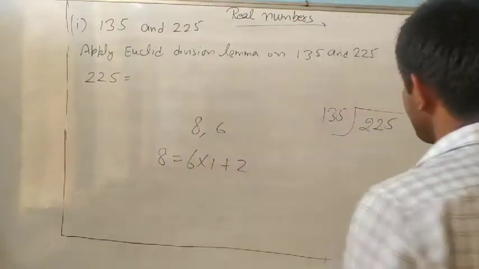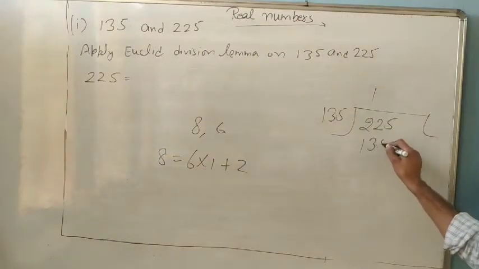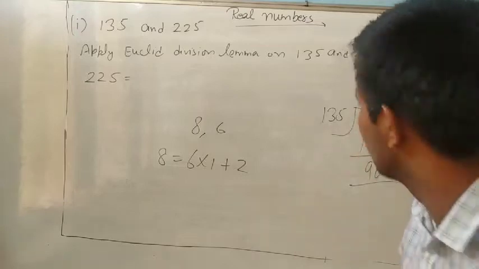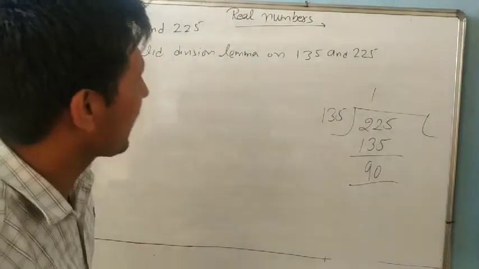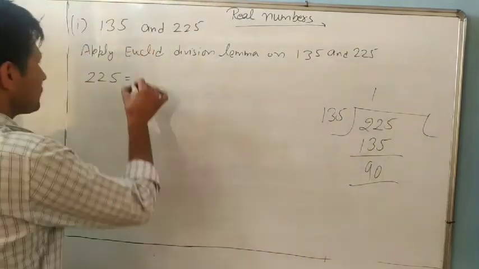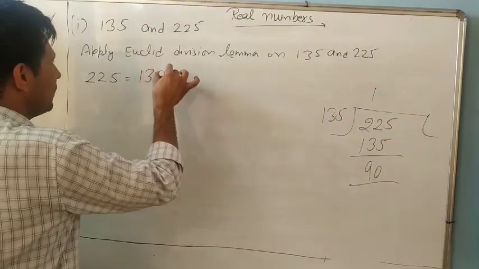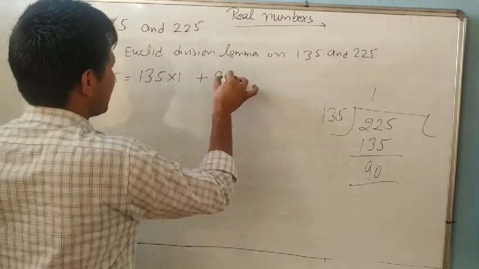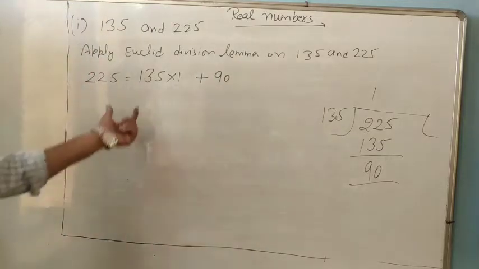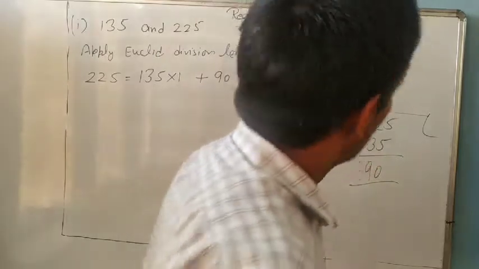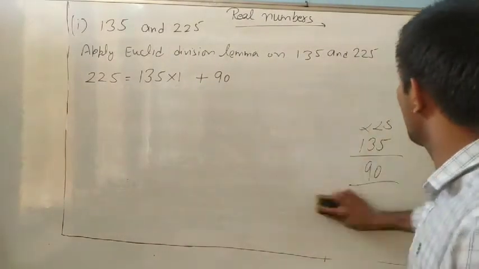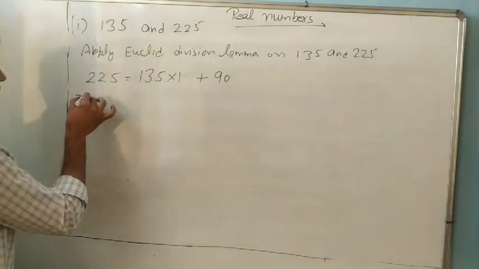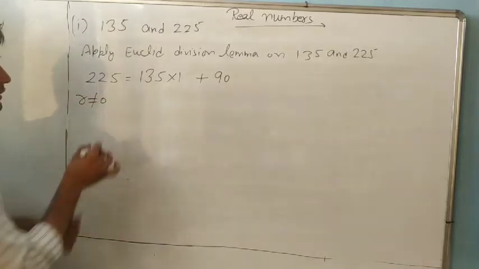So we will divide 225 by 135. How much remains? It is 90. Remainder is 0? No. So you can write 225 is 135 into 1 plus 90. Understand or not? So it is Euclid division lemma. We want to find HCF when remainder is 0. Remainder here is how much? 90 has come. So write R is not equal to 0.